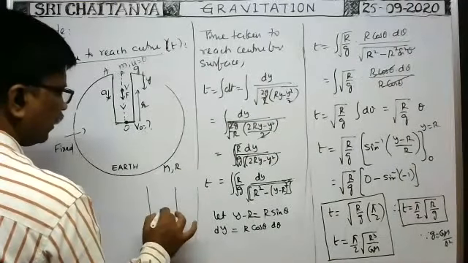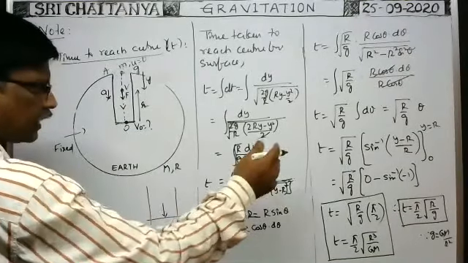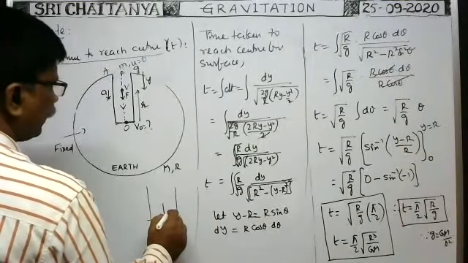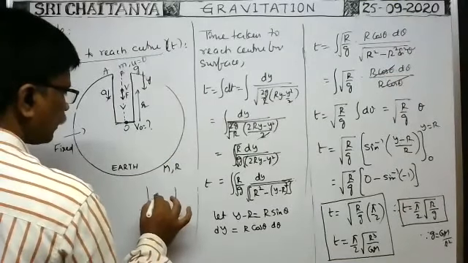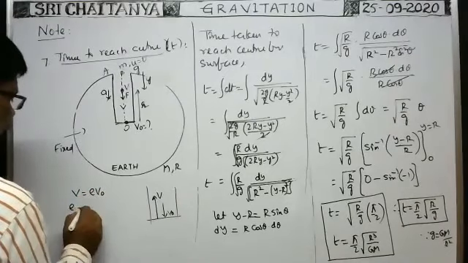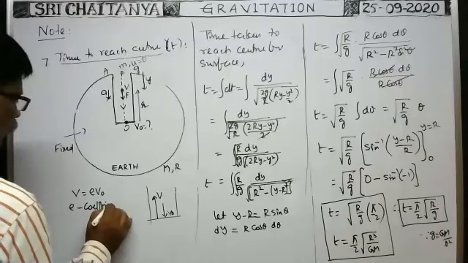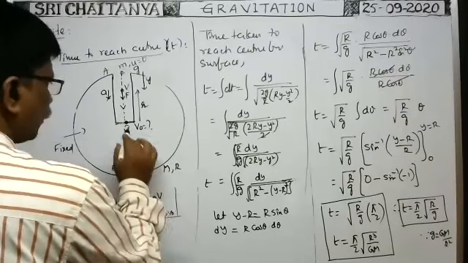Suppose it reaches this surface with a velocity v naught, then it rebounds with a velocity say v. V is equal to E into v naught, where E is the coefficient of restitution. What is the velocity we got at this point?